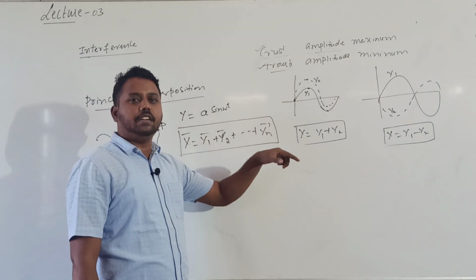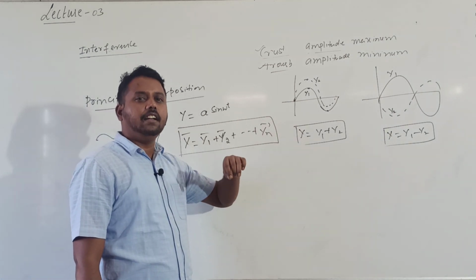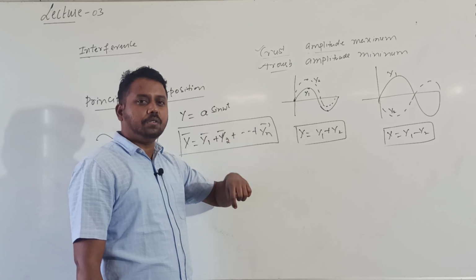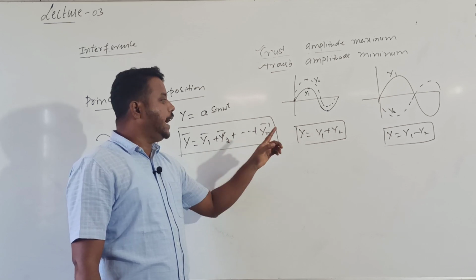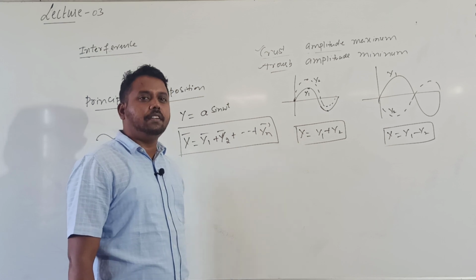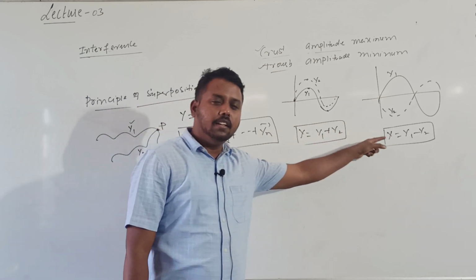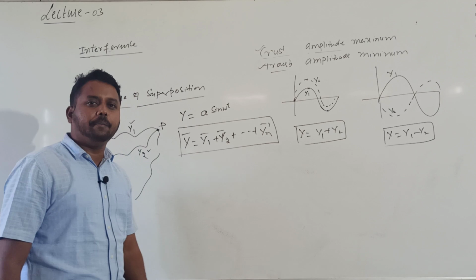So how do they superimpose, in phase or out of phase? The phase angle will decide. So how will the waves be superimposing, in phase or out of phase? In phase, the resultant displacement value is maximum. Out of phase, the resultant displacement value is minimum.